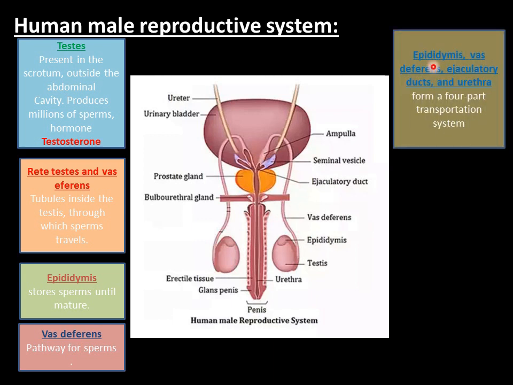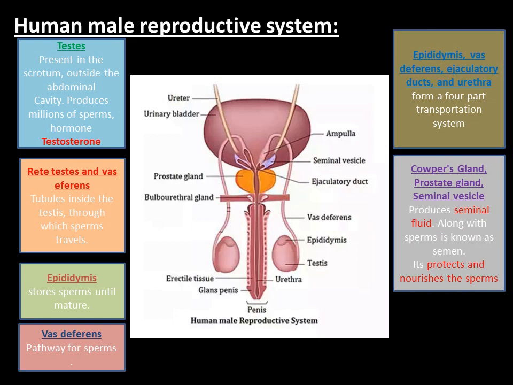These organs, epididymis, vas deferens, ejaculatory duct, and urethra, what is this? This is a 4-part transportation system. Transportation system for what? Transportation of sperms.